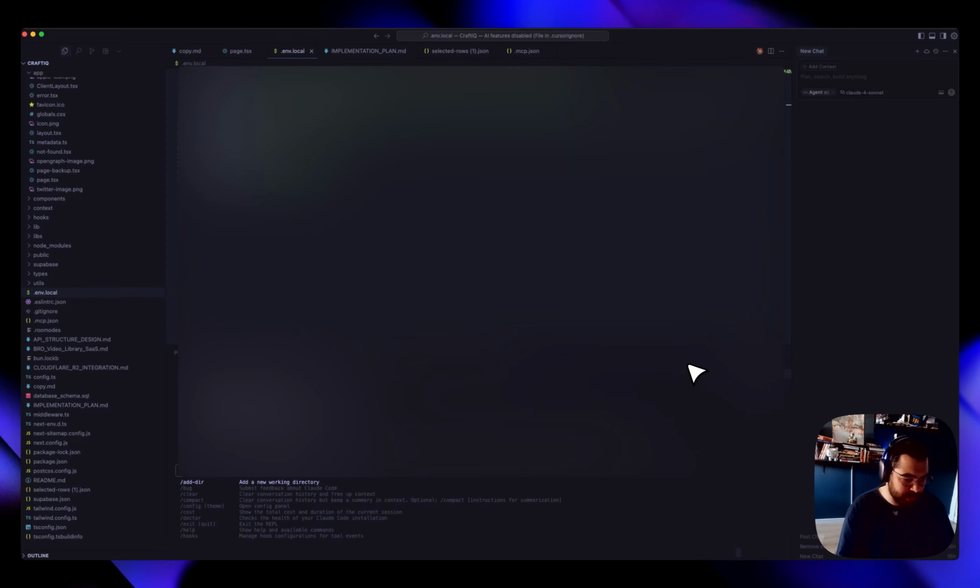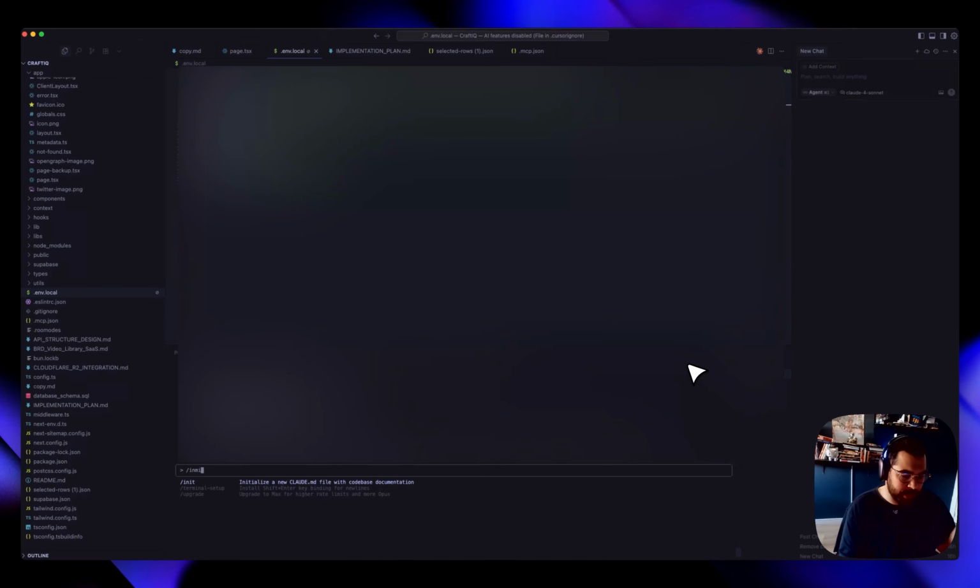Another thing is if you do /init, for example, it's going to create a claude.md file. Claude is going to read your entire documentation and create its own Claude file to understand what your goal is and what you're doing.